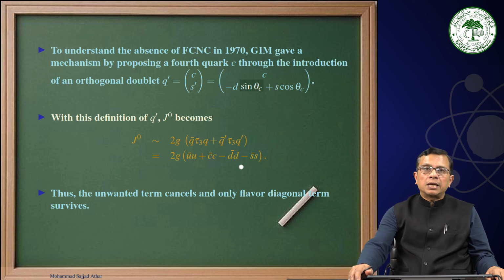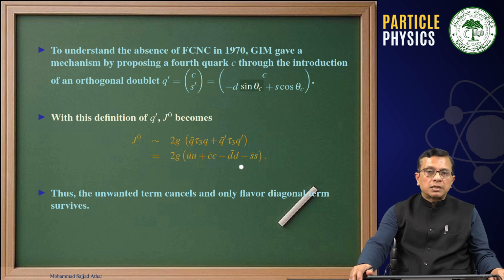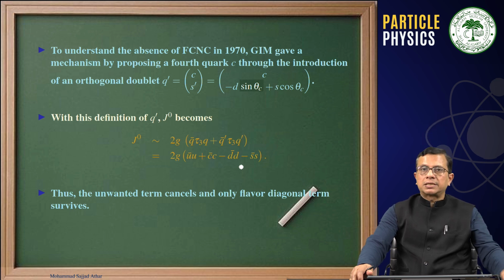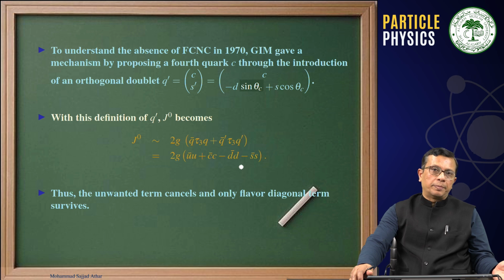Now in the next class, I will start discussing the experimental discovery of the charm quark, and we will see how the efforts of Ting et al. at Brookhaven Laboratory and Richter et al. at SLAC, one was a collider experiment, another was a center of mass experiment.